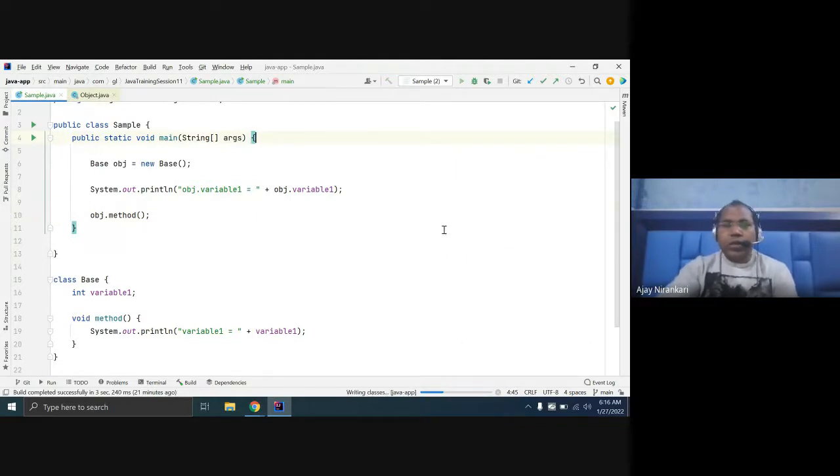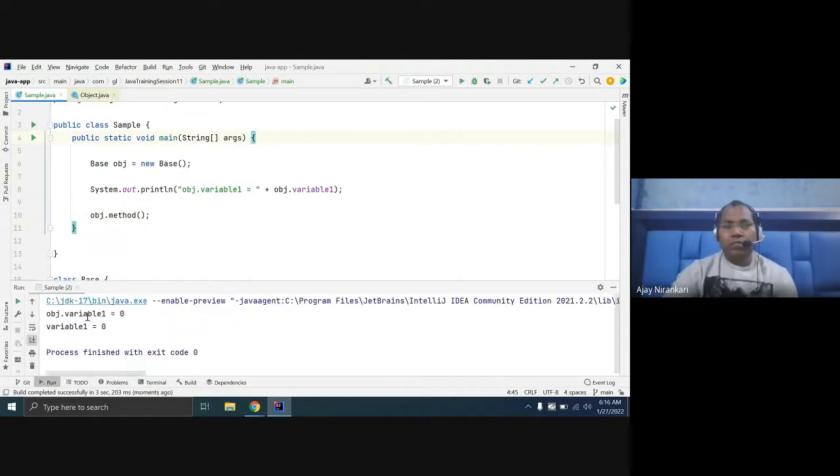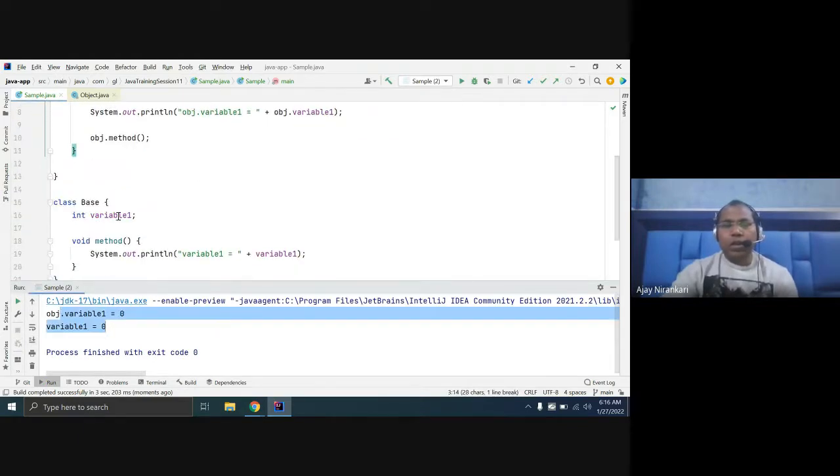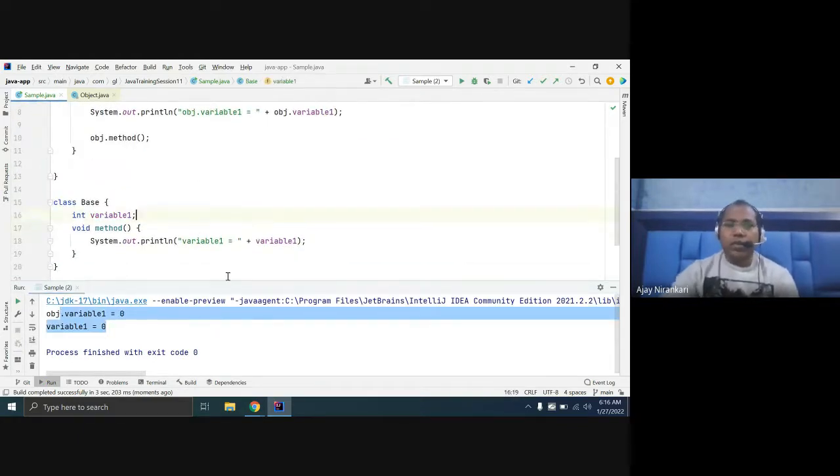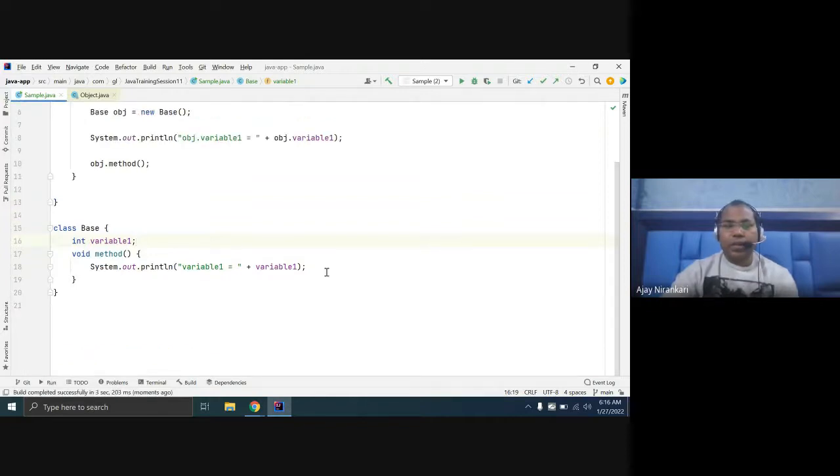Similarly, let's say you need to create another class. Instead of method, let's say calculate sum. It will take two inputs, integer x and integer y, and return some value.